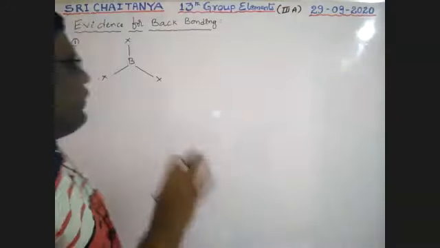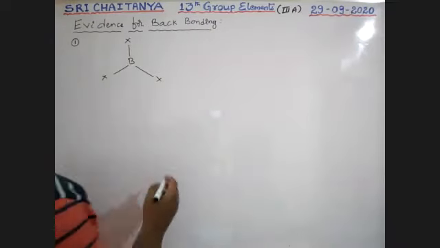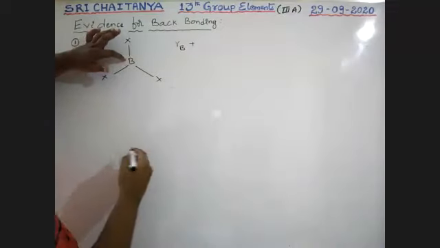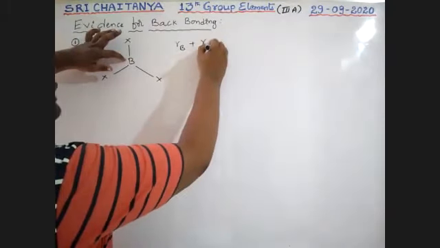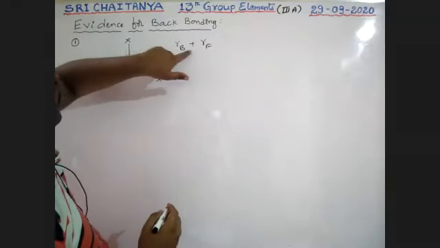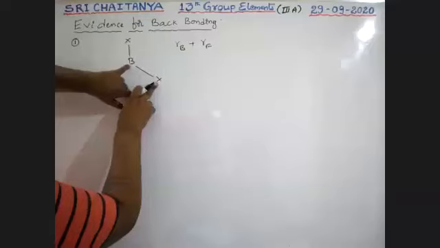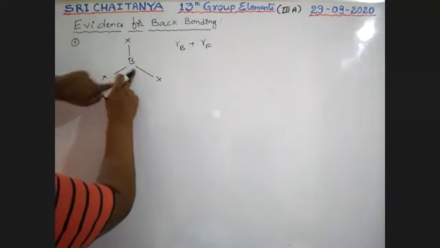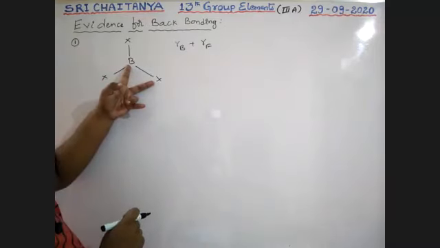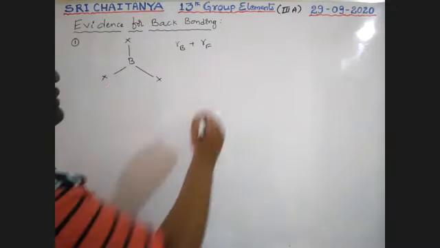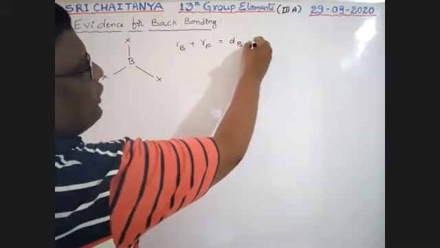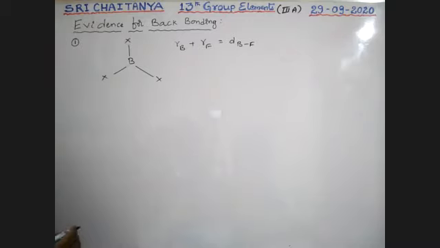So see here, without back bonding, the radius of boron plus the radius of fluorine, the sum of these two radii, should be equal to the bond length of BF or BX, that is the distance between boron and fluorine.